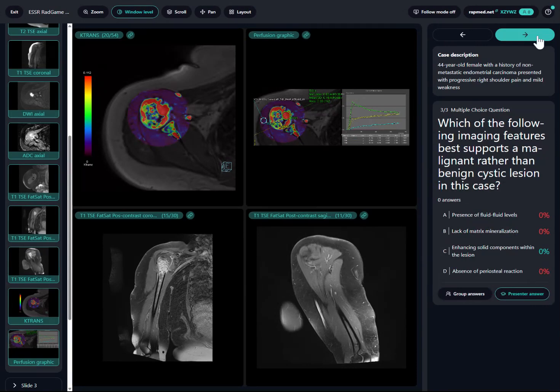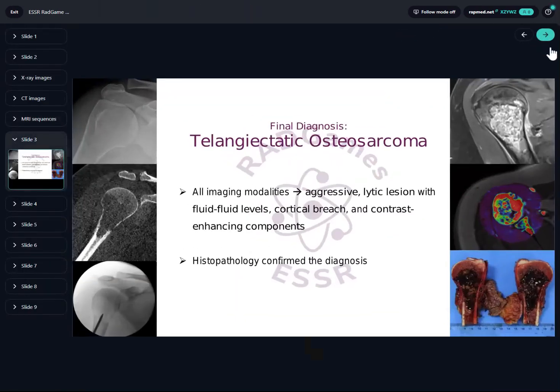My last question was, which of the following imaging features best supports a malignant rather than benign cystic lesion in this case? The correct answer was enhancing solid components within the lesion. The presence of enhancing nodules or solid parts strongly raises suspicion for a malignant process. I have already revealed the final diagnosis. The diagnosis was telangiectatic osteosarcoma.